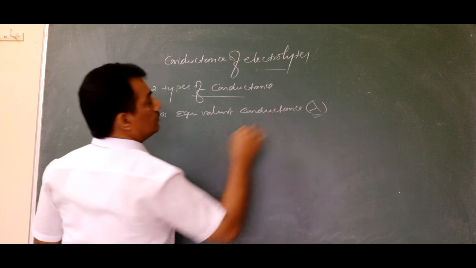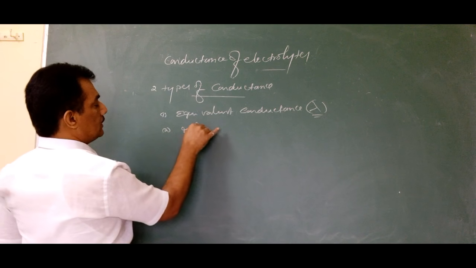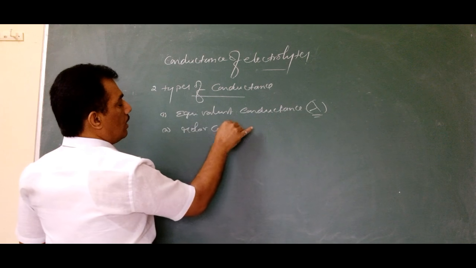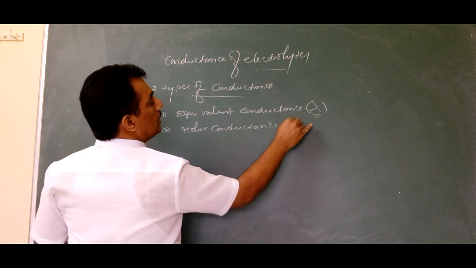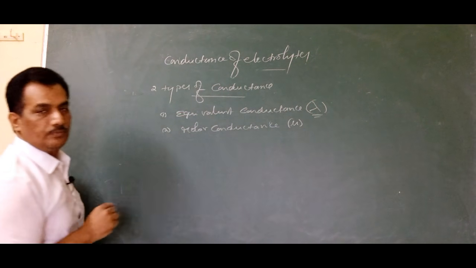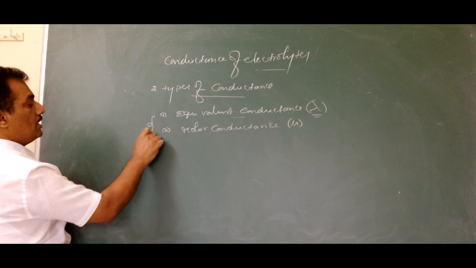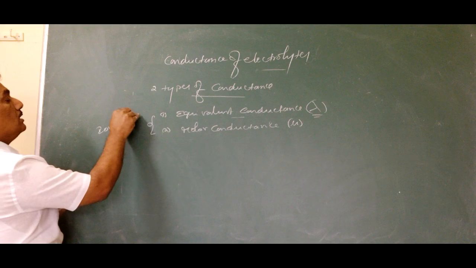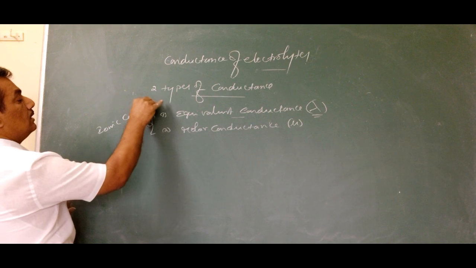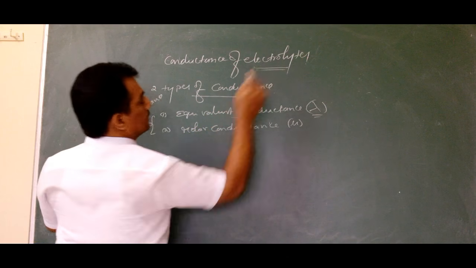The second one is molar conductance, which is represented with the letter mu. Now let us discuss the equivalent conductance. Remember, both these two are ionic conductances and they are specific only for electrolyte conductance.